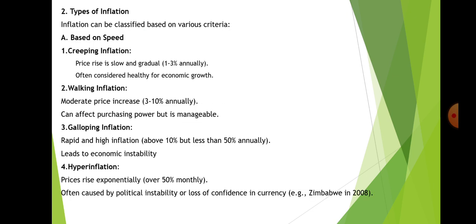Next, we have types of inflation. Inflation can be classified based on various criteria. First one is based on speed, and in based on speed there are four things included: creeping inflation, walking inflation, galloping inflation, hyperinflation.